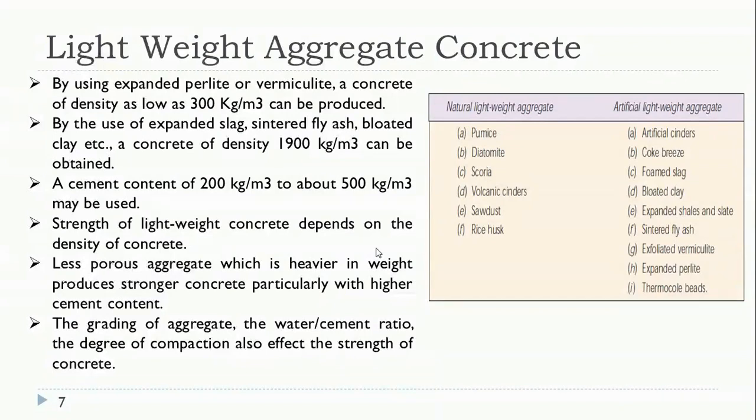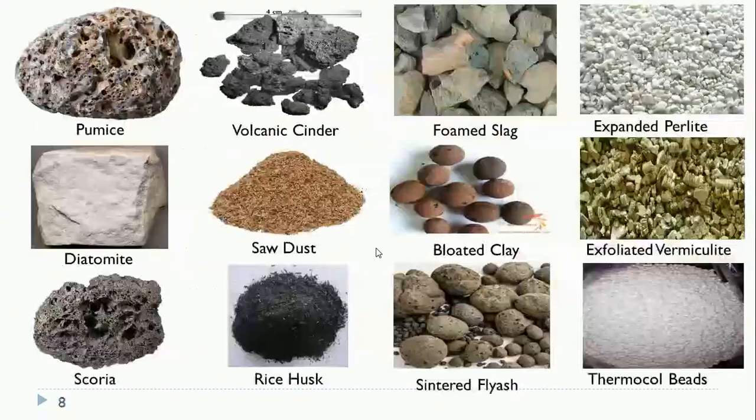Also, in lightweight concrete, the strength can be improved by correcting the grading of the aggregates, by maintaining the proper water cement ratio, and by adopting suitable compaction methods. We can improve the strength of the concrete even in lightweight aggregate concrete. These are some pictures of the artificial as well as natural aggregates.